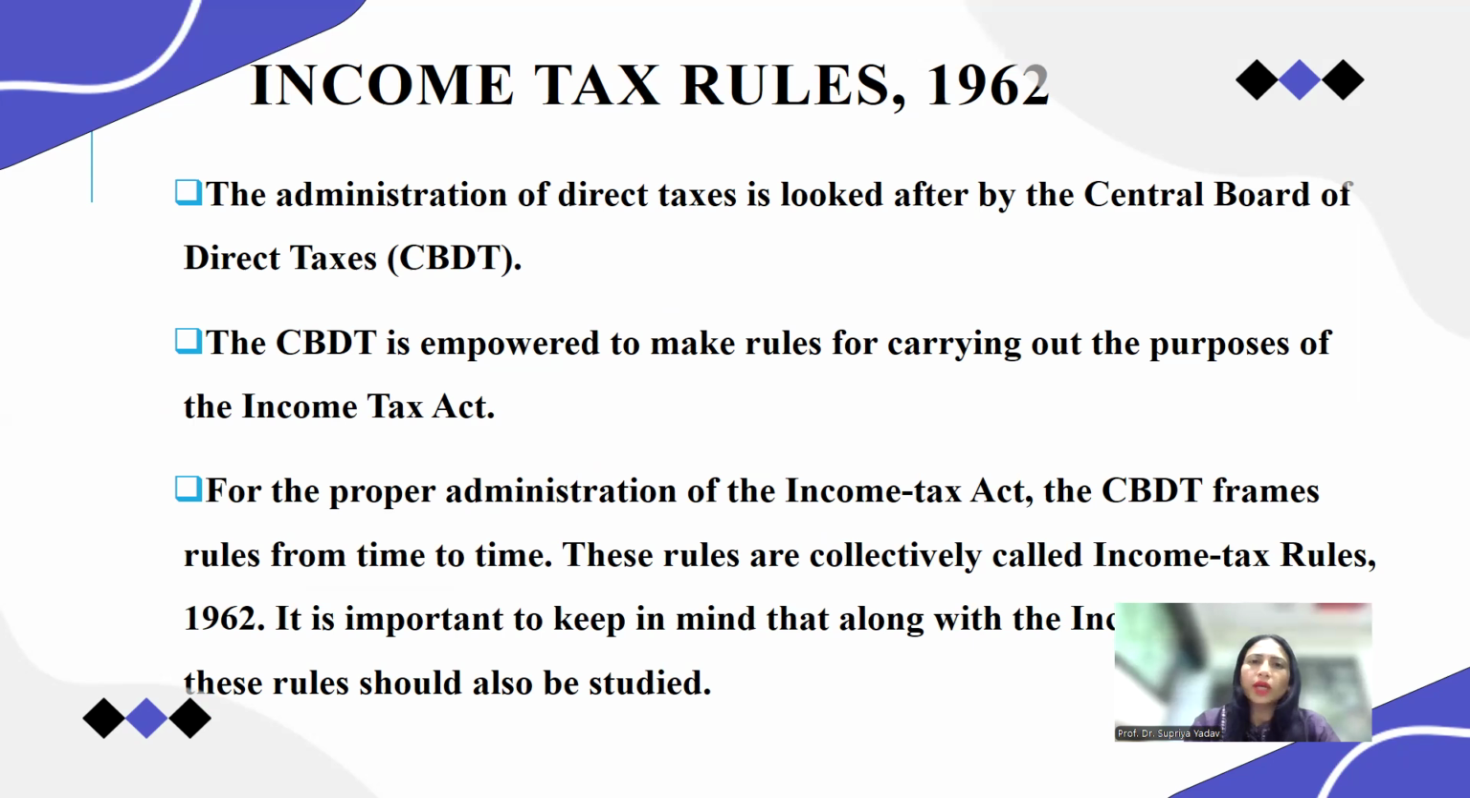The administration of direct taxes is looked after by the Central Board of Direct Taxes, that is CBDT. So whenever I say CBDT, it means Central Board of Direct Taxes. It is the upper level authority, the system made by the government in order to implement the Income Tax Act in India and also to collect the taxes accordingly.